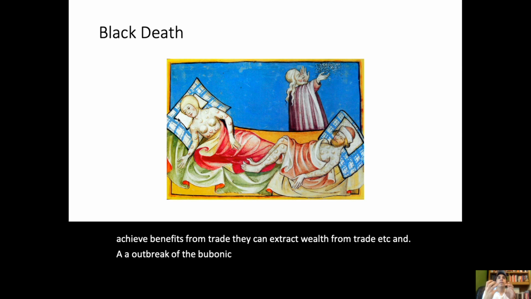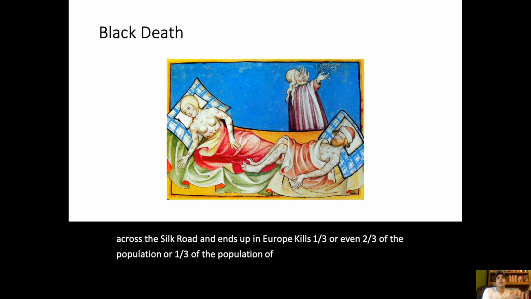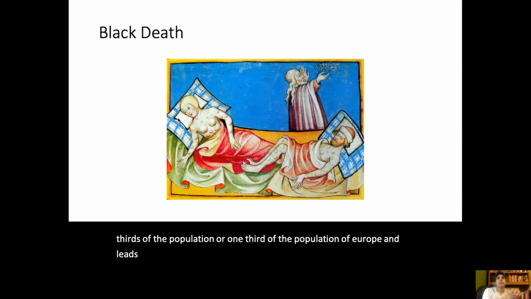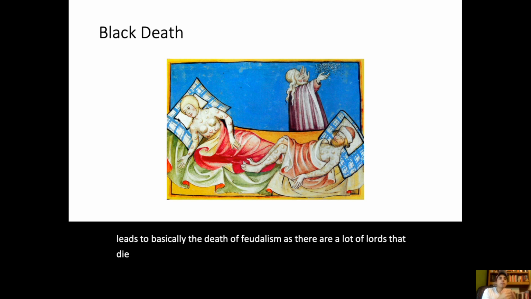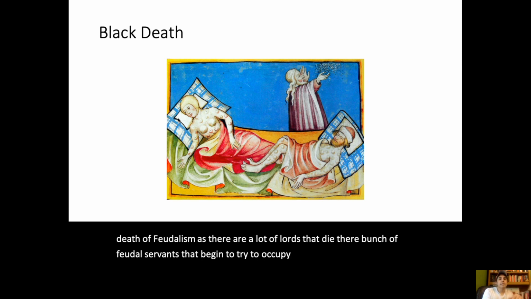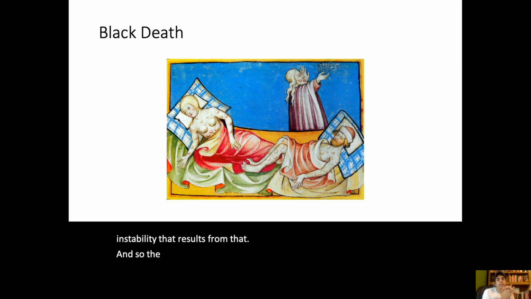The outbreak of the bubonic plague then basically gets transported across the Silk Road and ends up in Europe, kills 1/3 of the population of Europe, and leads to basically the death of feudalism, as there are a lot of lords that die. There are a bunch of feudal servants that begin to try to occupy noble houses, all kinds of instability that results from that. And so the Black Death is a major event and major topic in AP World History as well.